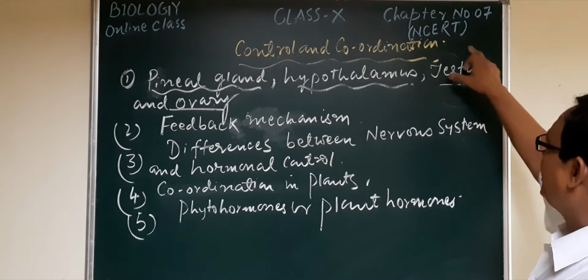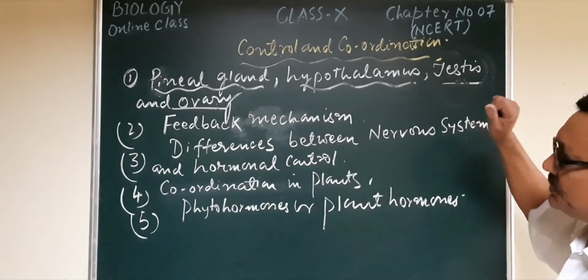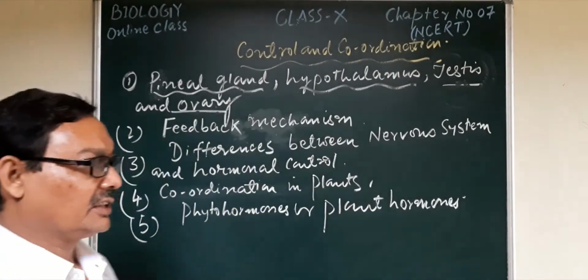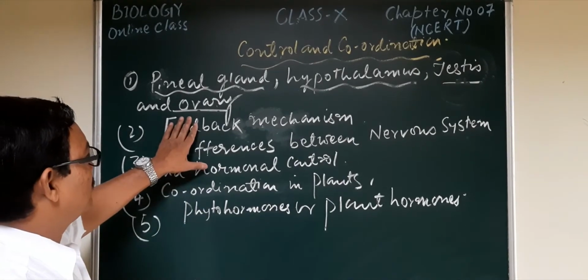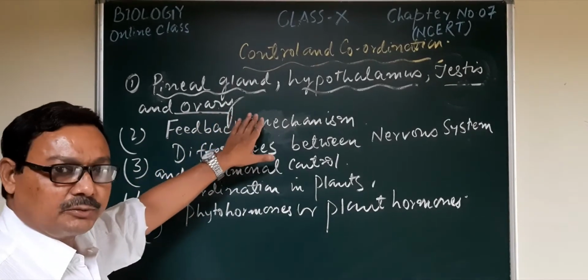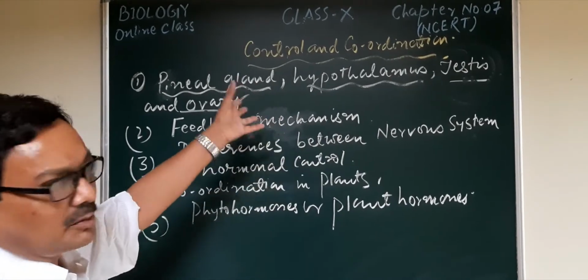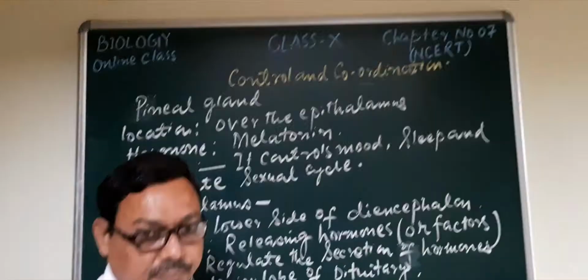Testosterone, the important male sex hormone, is released by the testis, and the ovary secretes estrogen, progesterone and relaxin, and we will see their functions and important features.